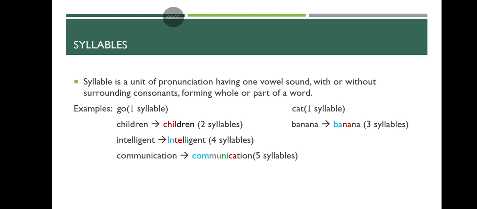Cat, here also one syllable. Children, here we can see two syllables. Children, E, A, two vowel sounds. Banana, here three syllables. Intelligent, here four syllables we can see. Communication, in this word we can see five syllables.